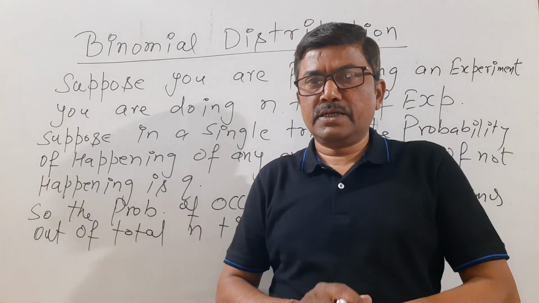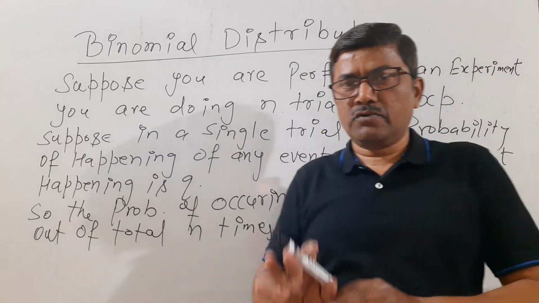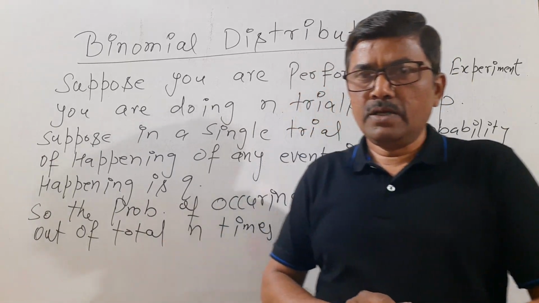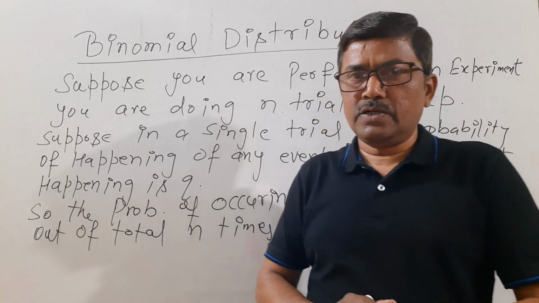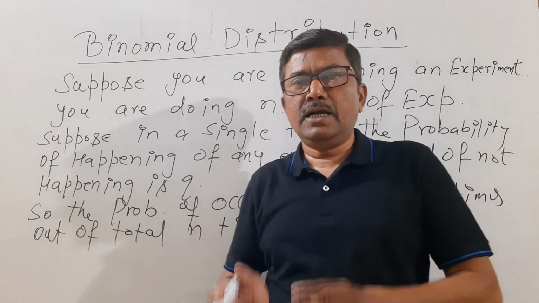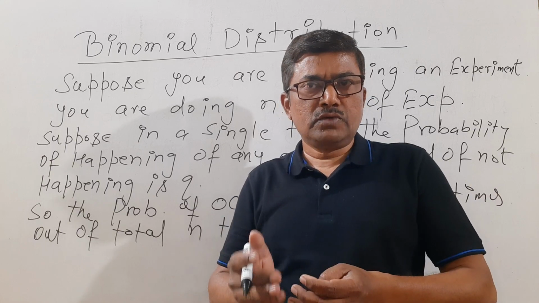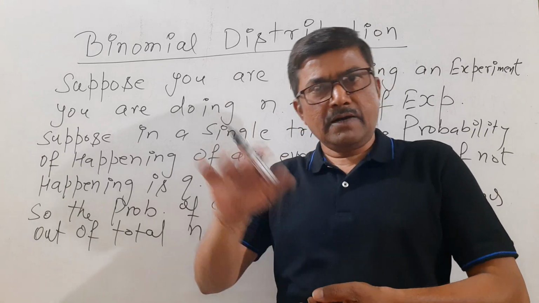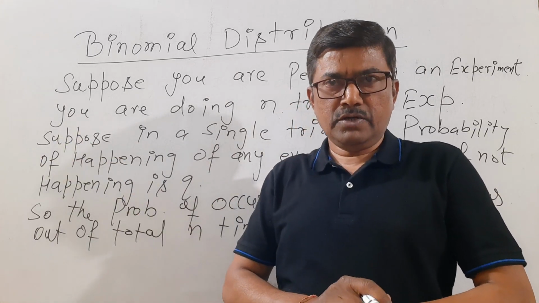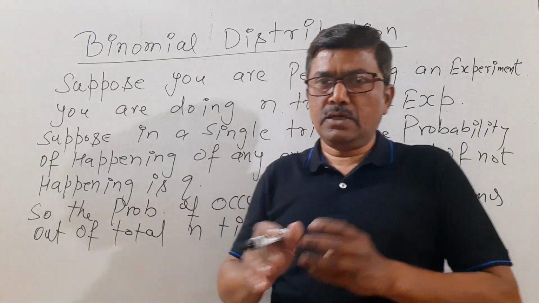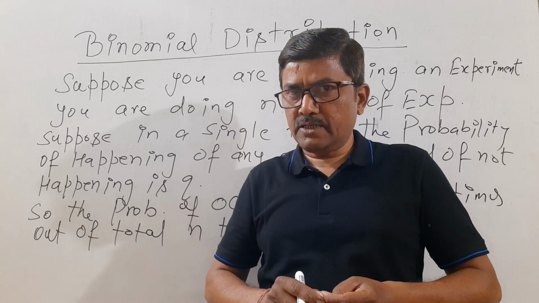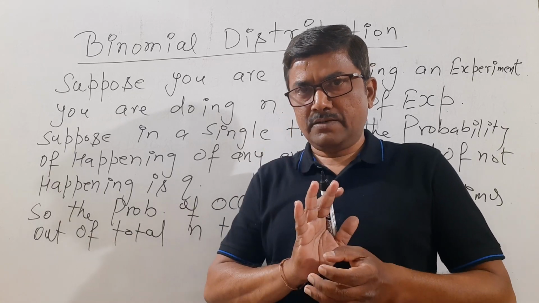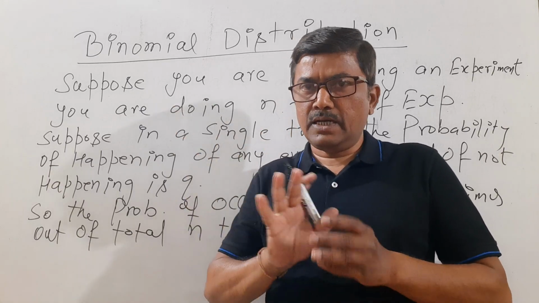I take the same example. We are tossing a coin 10 times, so n is 10. The probability of getting head is 1 by 2, so p is 1 by 2 and q is also 1 by 2. Now we want head to occur 7 times out of total 10 times. So r will be 7. n is 10 and r is 7.